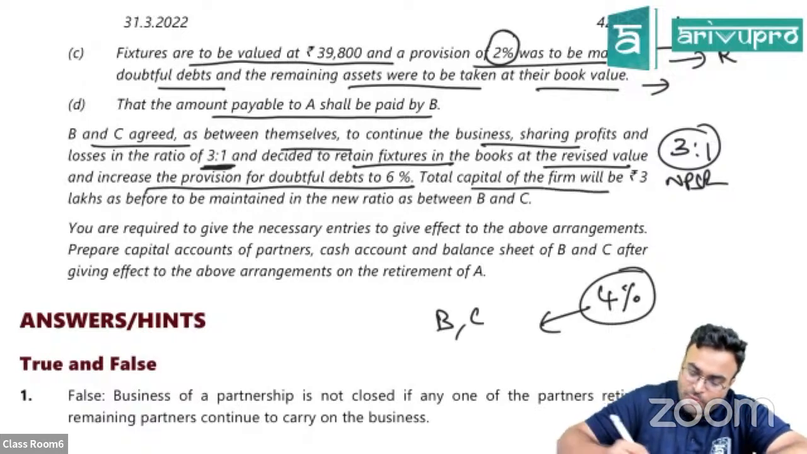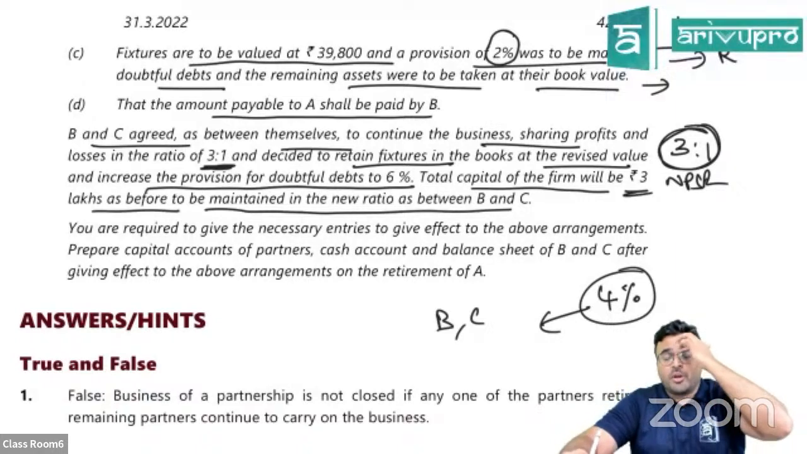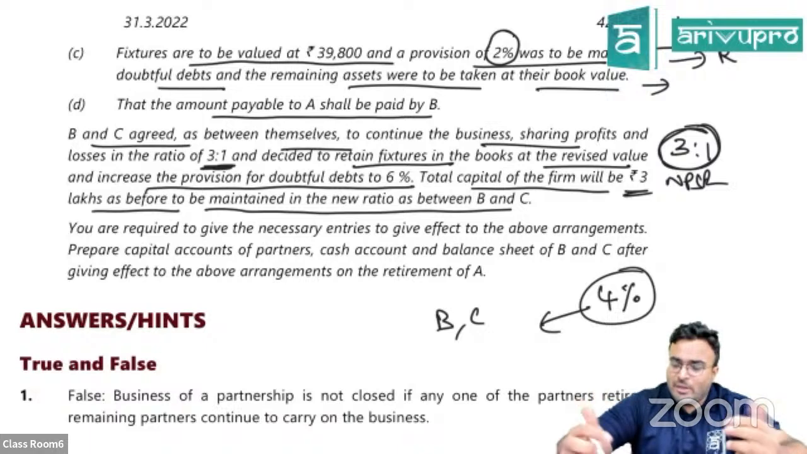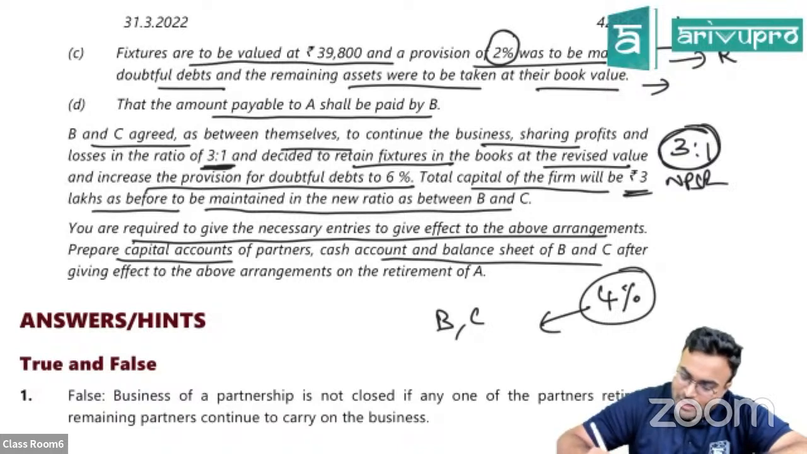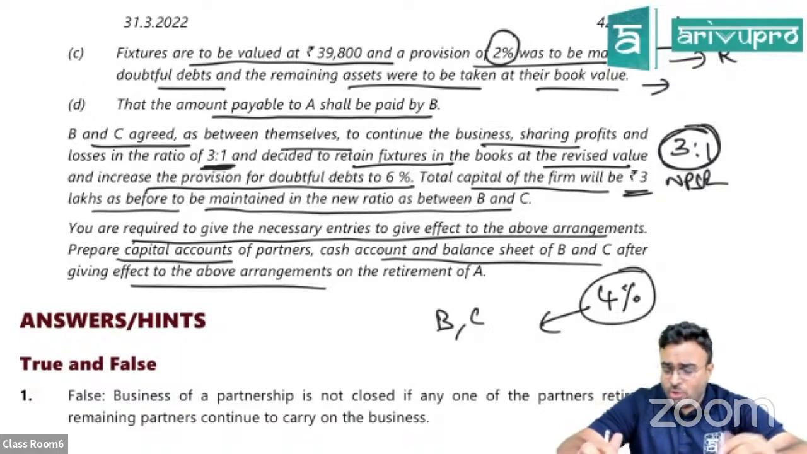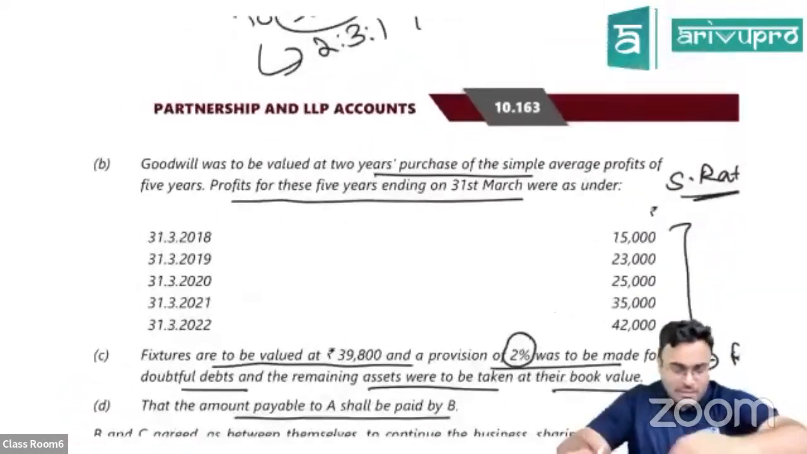Total capital of the firm to be valued at 3 lakhs, to be maintained in the new profit sharing ratio. Can you see the new profit sharing ratio is 3:1? This 3 lakh should be in the new profit sharing ratio. So what you're going to do after that, whatever excess or shortfall, it will be borne by C. You're giving effect to necessary entries, above arrangement, prepare capital account and cash account and balance sheet. Why did they ask cash account? Because if there is any shortfall or excess when you are doing this proportionate capital, you have to route it through the cash account. Okay, I hope it is clear.